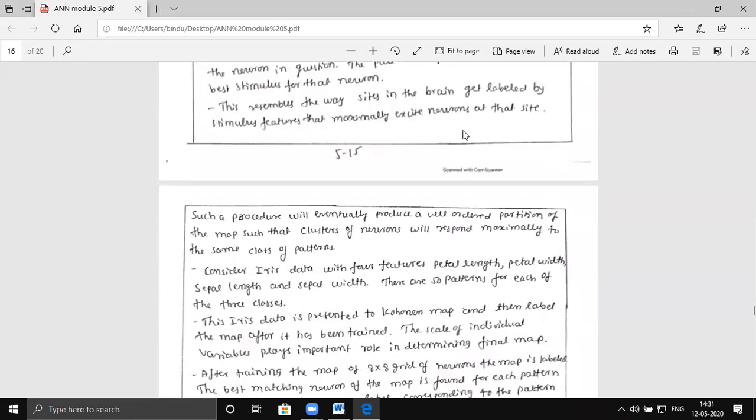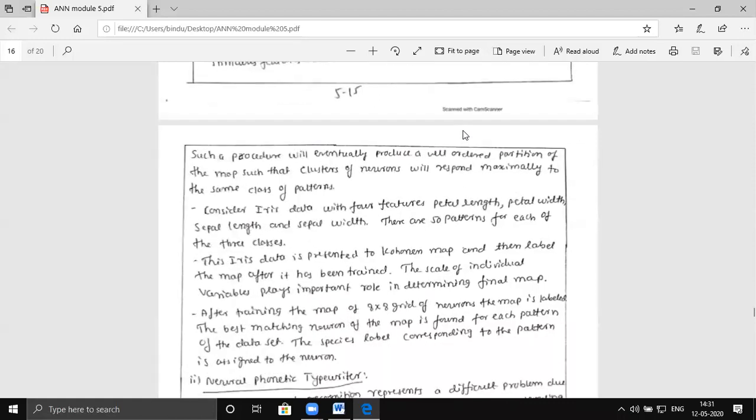When you train a person by showing a particular set of patterns, let us say you keep showing the picture of a ship, they will learn how a ship looks. Suppose you show him a boat, he will think it is not a ship, but that the boat is very similar to a ship. But if you give a cycle, he will say this does not belong to the category at all, because a cycle is different, and a boat is different. Like this the training should happen.